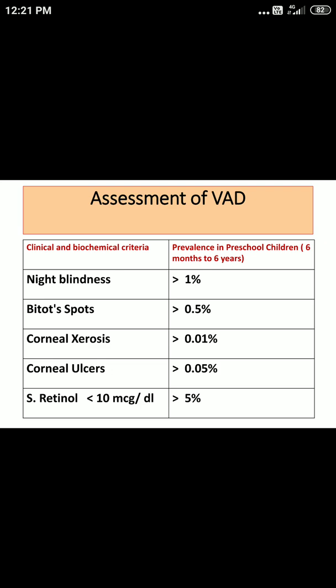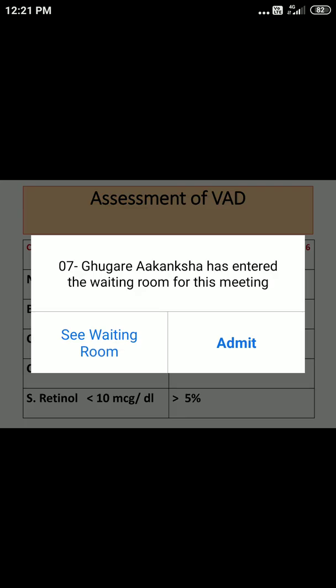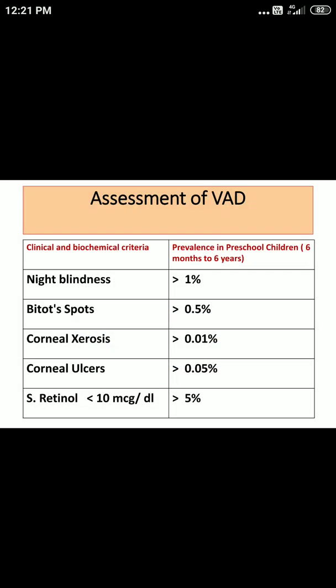You already know different ocular manifestations, but for assessment, 4 manifestations are taken into consideration. We will look for night blindness. This is related with the history. We can ask the mother whether her child is able to see in the late evening or not.